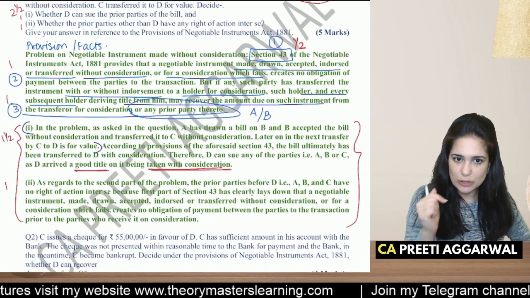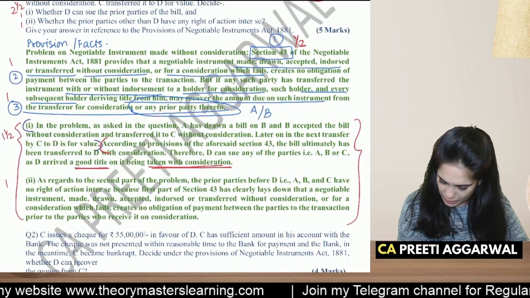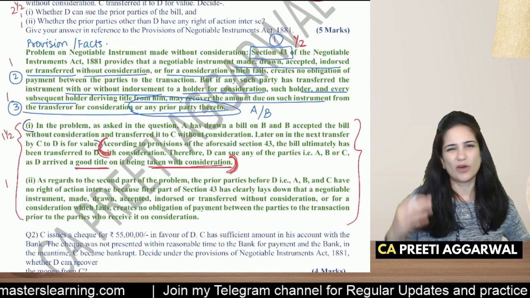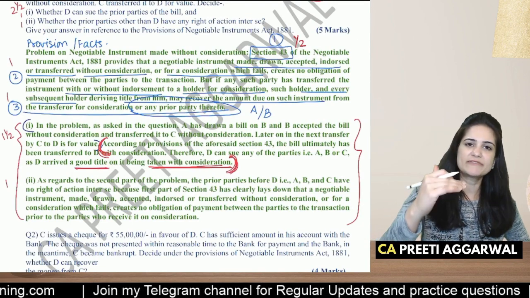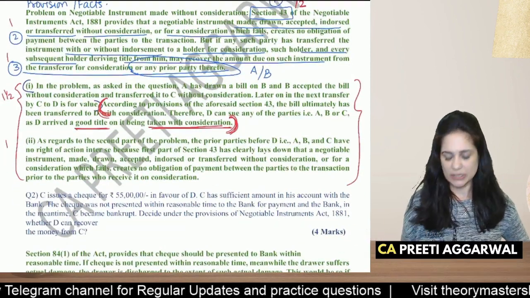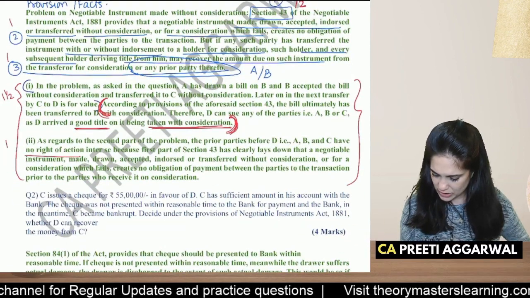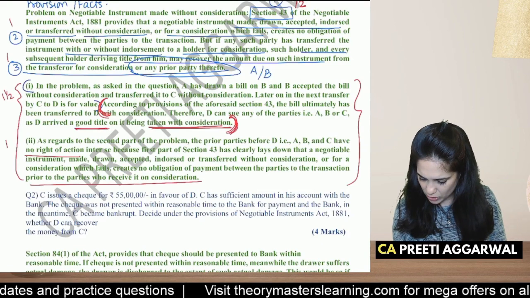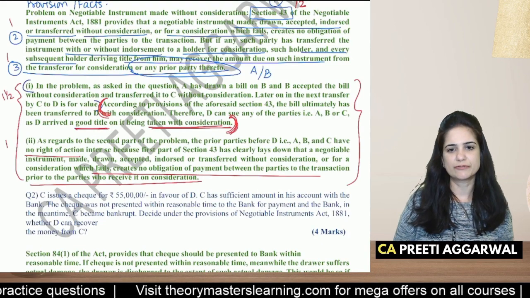The second part of this is more important. I would give marks for this part, not for writing the facts again. You're just writing the facts to arrive at the solution. Then as regards the second part, he has no right inter se because there is no consideration, therefore there is no contract, no obligations because you have not received it for consideration.